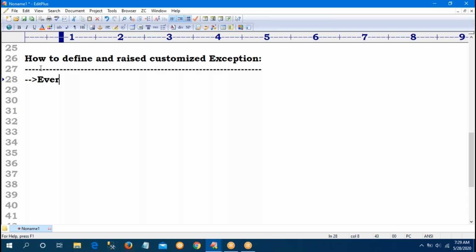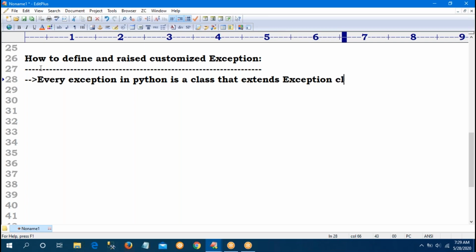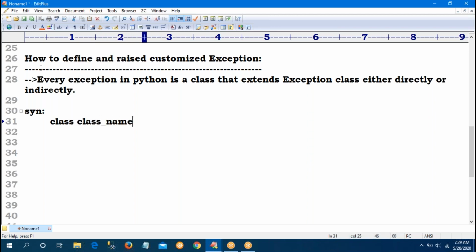So exception is a class, either directly or indirectly. First let's see the syntax. First I have to declare class, which is a keyword. I can give any class name. Inside that, exception.